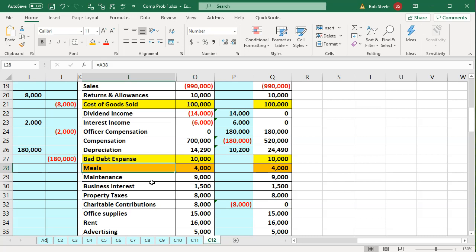Now note that meals and entertainment has now changed. So you want to go in and think about the new changes and what qualifies for meals and entertainment, but we're still going to have an adjustment related to the meals. Because it's such a common adjustment, what qualifies as 50% meals will be subject to the 50% deductibility. So the software will usually just do that for you.